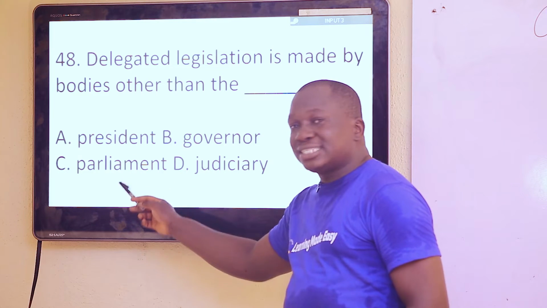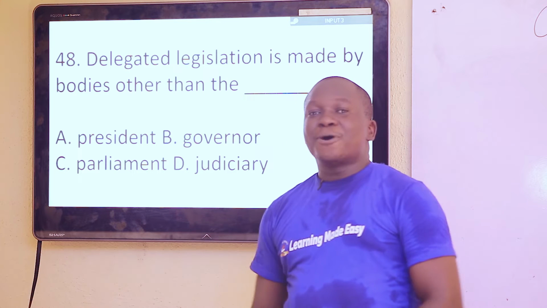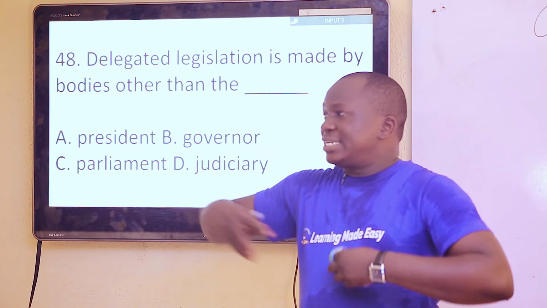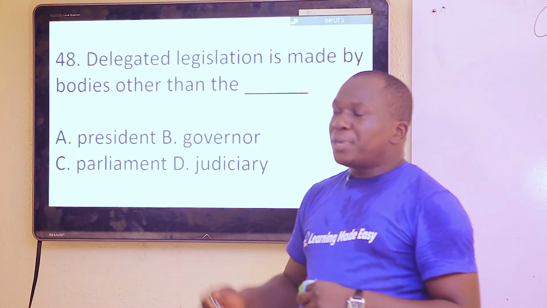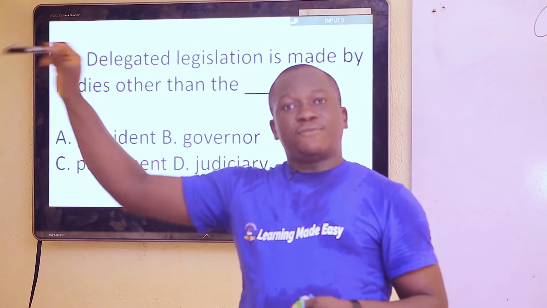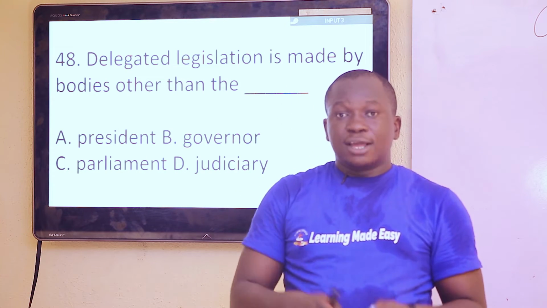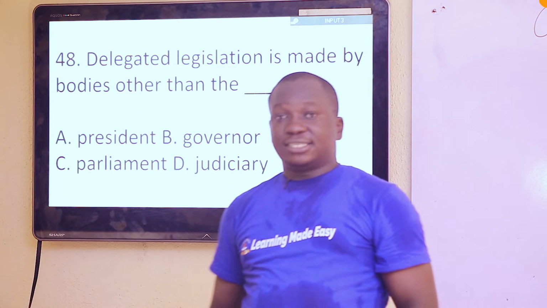But parliament is another word for legislation. So, the parliament cannot make delegated legislation. You can't make a law that you are delegating to someone. Anybody that will make a delegated law will be those that it has been delegated for to make. So, the legislature or the parliament, they make laws. Laws made by other bodies are called delegated legislation.